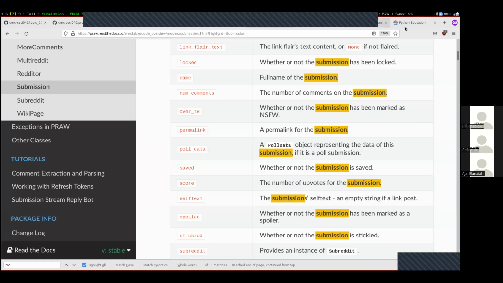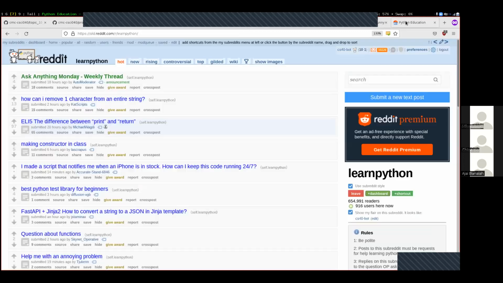So an individual submission looks like, if we come over to Reddit here, each one of these things is an individual submission. And the submission type represents all the information that we might want to know about it, like the name of it, the author of it, and the score of it, and so on.